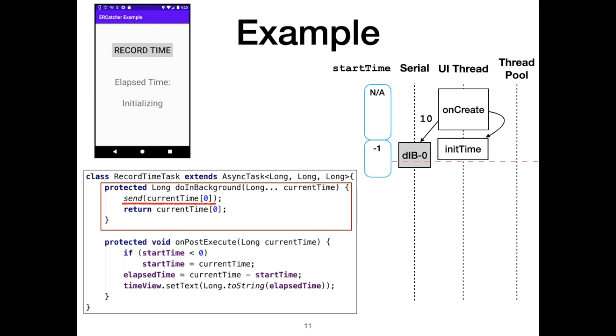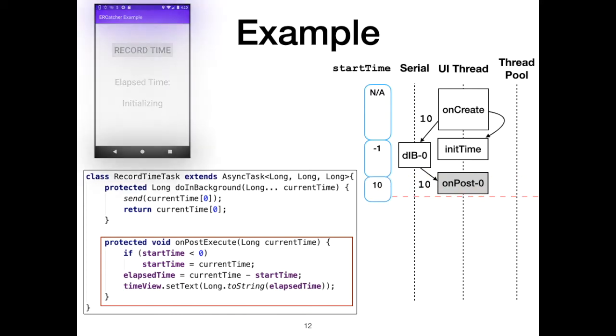The doingBackground event sends the received current time to an external server. Note that the network communication may take an uncertain amount of time. As a result, the completion time of doingBackground is nondeterministic. Once the doingBackground event is done, the current time is passed to an onPostExecute method, which is executed in the UI thread.